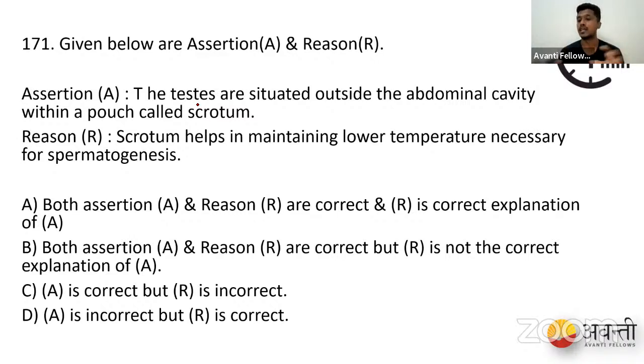If it's too cold outside, they contract and move the testis nearer to the abdomen. If it is too hot outside, the testis descends and cools faster compared to the outside environment, thereby providing a suitable temperature for spermatogenesis. So both assertion and reason are correct, and the reason is the correct explanation of the assertion. Your option A is absolutely right.